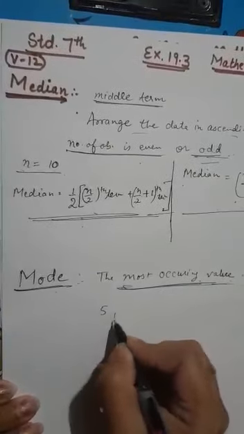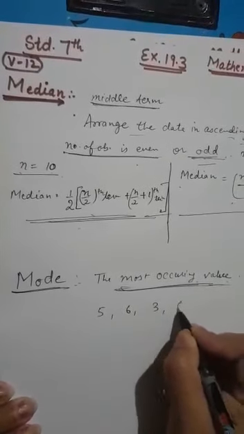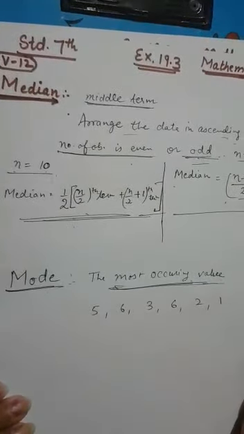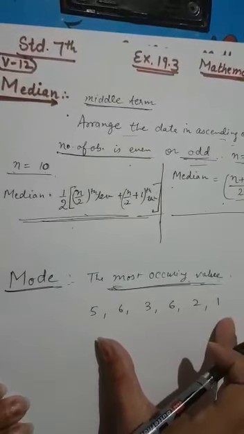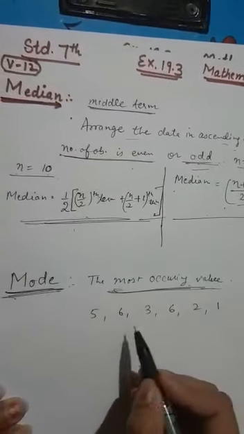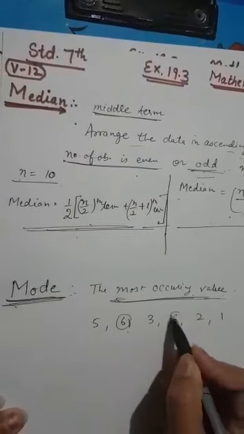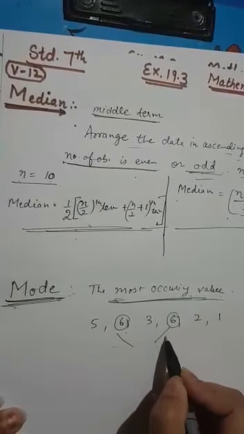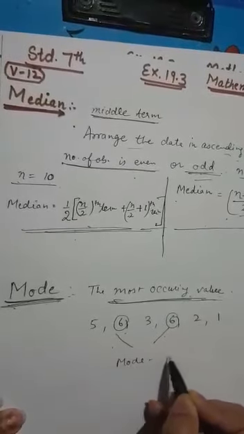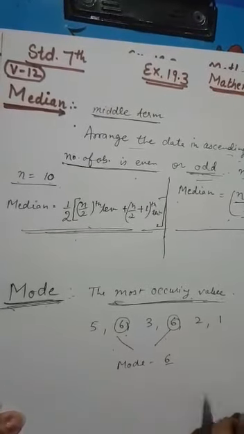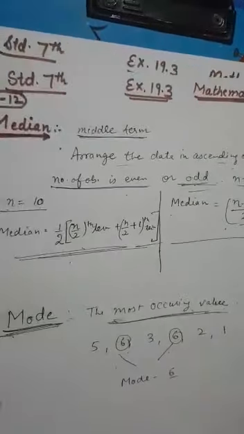Suppose we have 5, 6, 3, 6, 2, 1. There is no need to arrange the data in ascending order for finding the mode. Which value is occurring the most number of times? It's 6. 6 occurs 2 times, so the mode will be 6. Very easy.